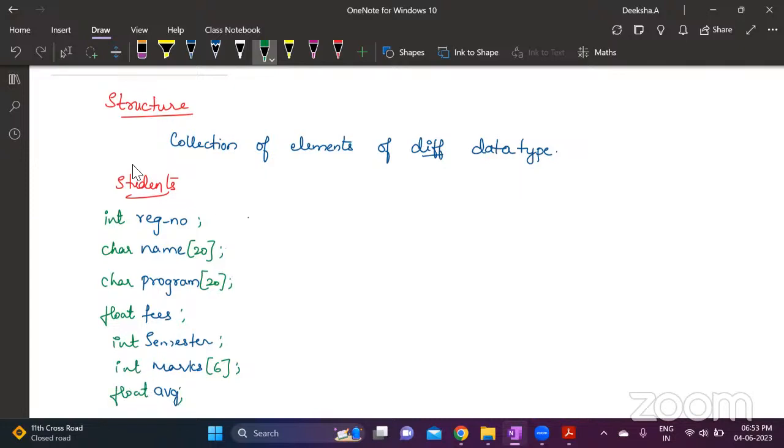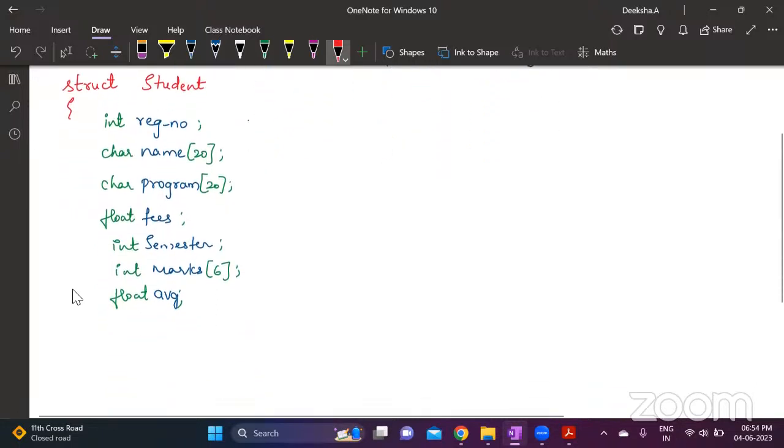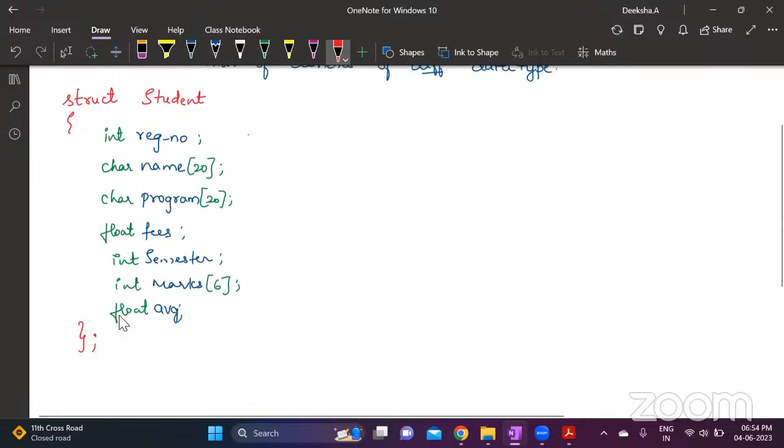So here, about a student, we are storing so much information. Each one is of a different data type. To store all this as one collection, we are going to use a structure. Now, how to declare this? To declare a structure, we use the struct keyword. We give a name for the structure, say student, and within flower brackets, we mention all these things, and a semicolon. Now, all these constitute one student's information.